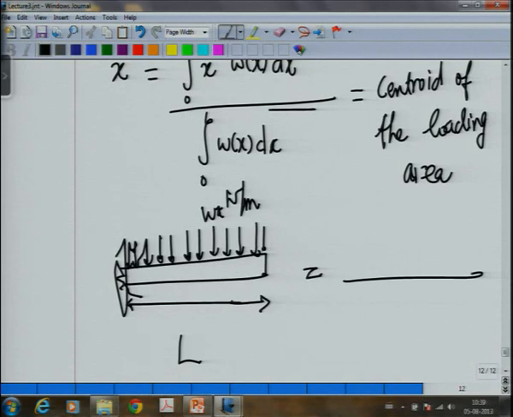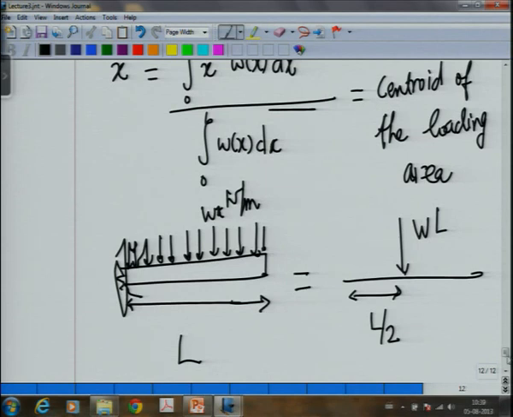Then the resultant is equal to WL, acting at a distance of L by 2. Is this clear? Because W times L is the area, so that is equal to the force. It acts at the centroid, so WL.